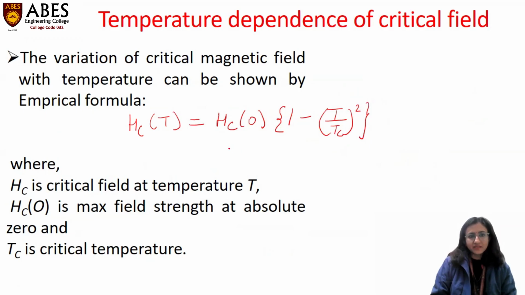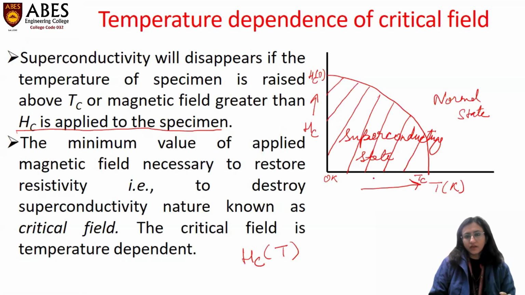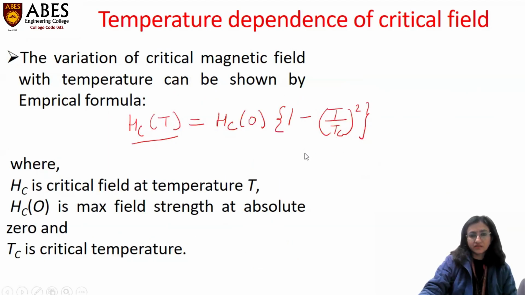Here Hc is the critical field at a particular given temperature T at which we want to calculate, and Hc0 is the maximum value of field strength at 0 Kelvin. T is the operating temperature at which we have to determine the critical magnetic field, and Tc is a constant value for a particular specimen. Hc0 is also a constant value for a particular specimen. If we want to determine the critical field in the region 0 to Tc, for a particular temperature T the value lies between 0 and Hc0, which is the maximum field strength value.